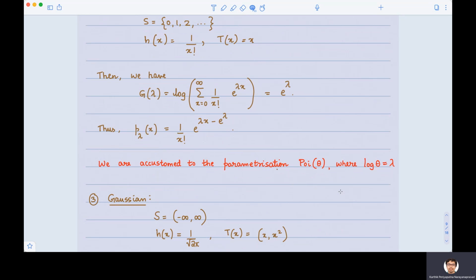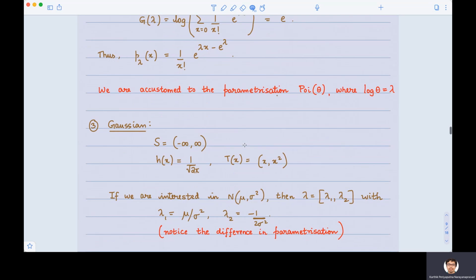We are usually accustomed to the parameterization Poisson theta. We usually say Poisson theta, but this is not Poisson lambda. This is Poisson something else. What is it? This is Poisson theta, but with theta being equal to e to the lambda. Or in other words, lambda being equal to log theta. This is just a different parameterization. It is because of this different parameterization that these distributions look a little different to our eyes.